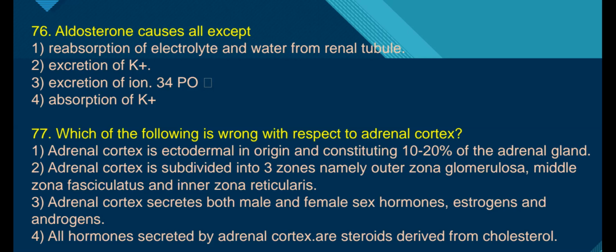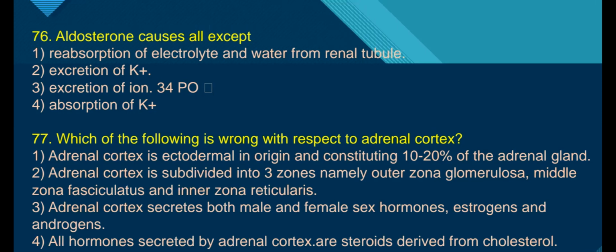Aldosterone is involved in the reabsorption of electrolytes. Which electrolytes? Sodium and chloride are reabsorbed, and water reabsorption also takes place, but potassium is secreted into the renal filtrate. Excretion of potassium means secretion of potassium from the blood into the renal filtrate, and at the same time secretion of phosphate ions from the blood into the renal filtrate. Absorption of potassium ions will not take place. Therefore, the answer is the fourth option.